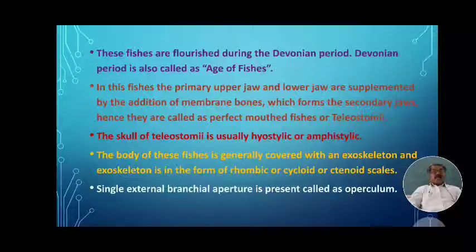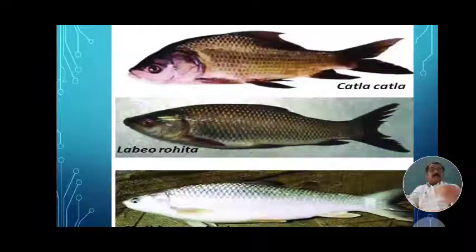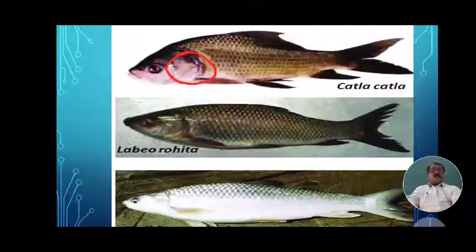Next character, a single external branchial aperture is present, which is covered by the operculum. See, in this fish, the operculum is present. In Labio, the operculum is present. In Sirana mrigal, the operculum is present.